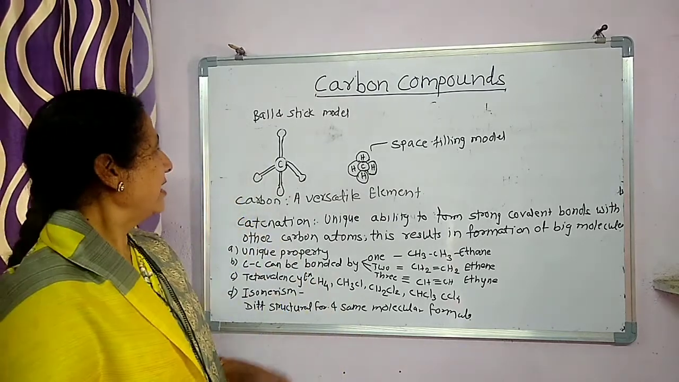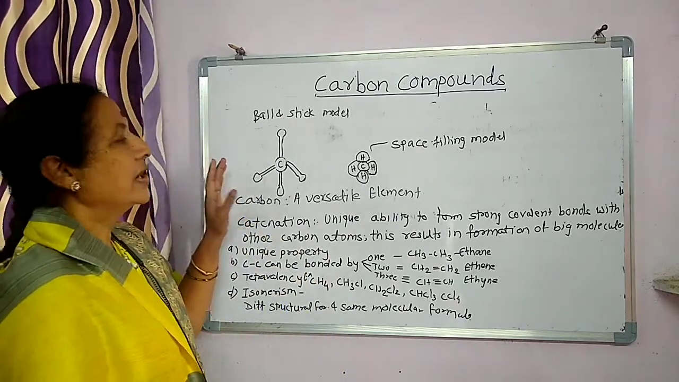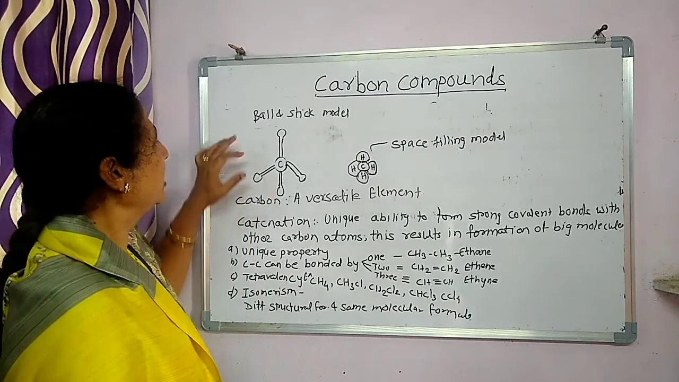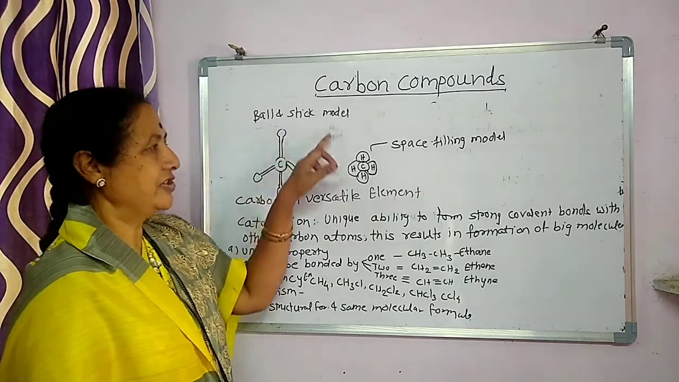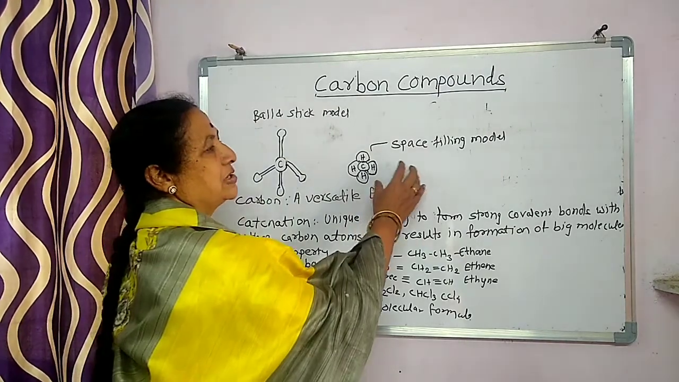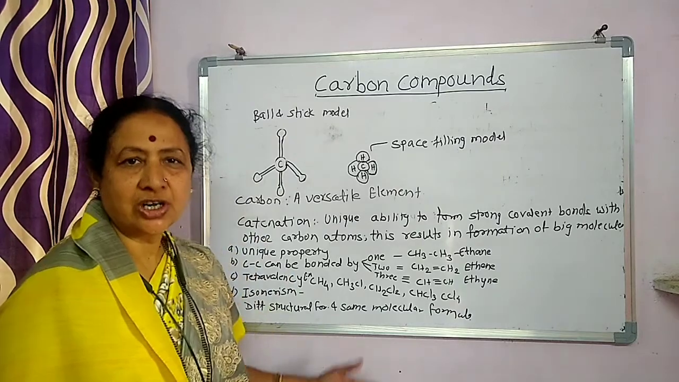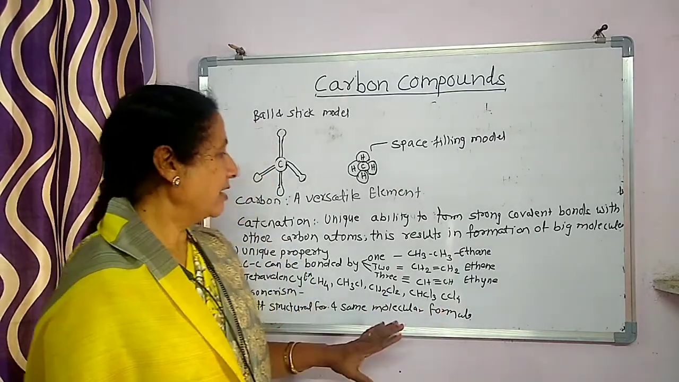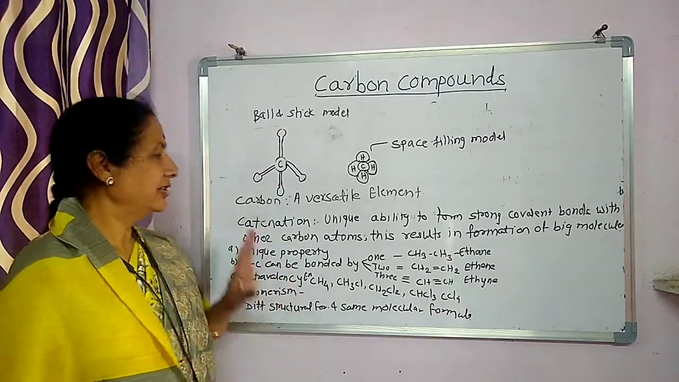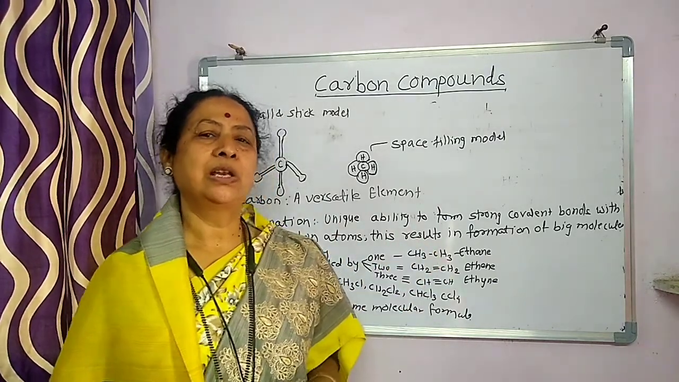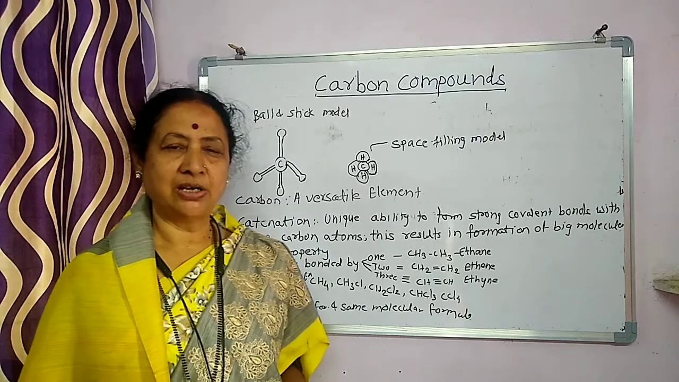Students, here are some models of carbon methane. This model is called the ball and stick model, and this is the space filling model. In the previous period, we have studied the structural model of methane. Now, let us study the next point, that is carbon, a versatile element. Why is carbon called a versatile element?